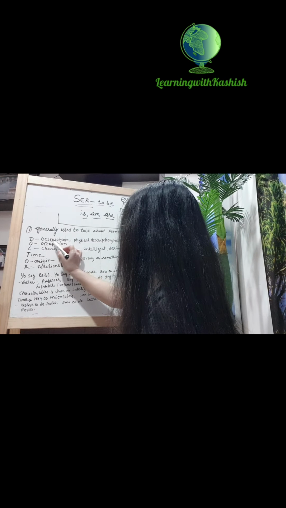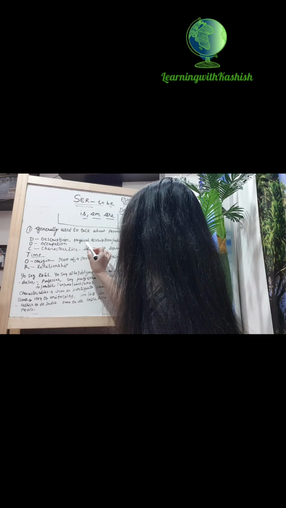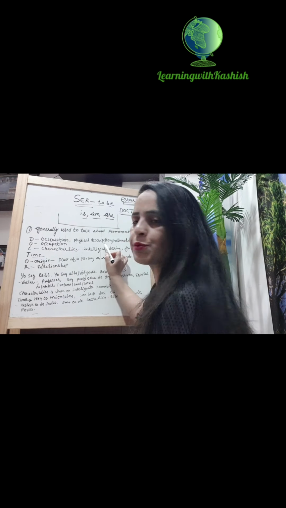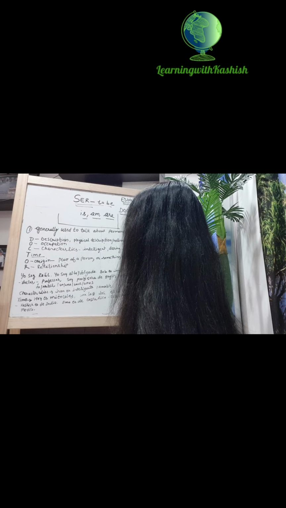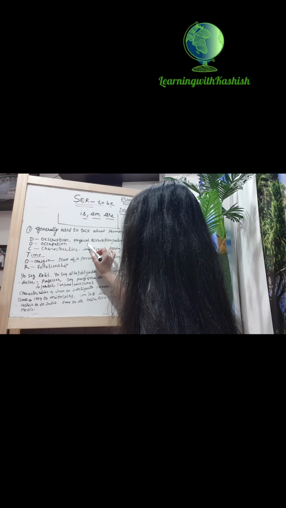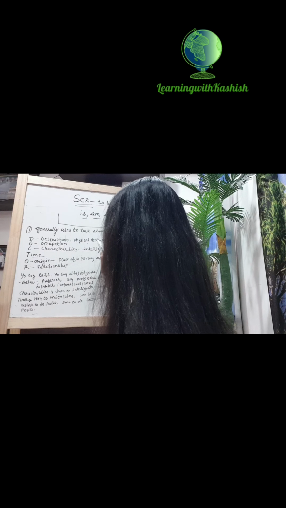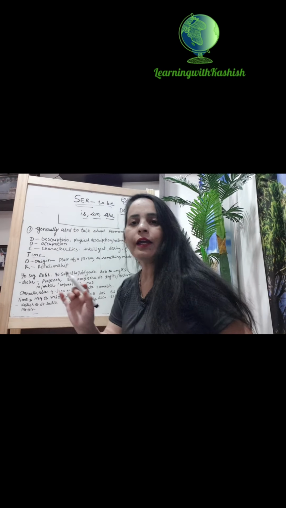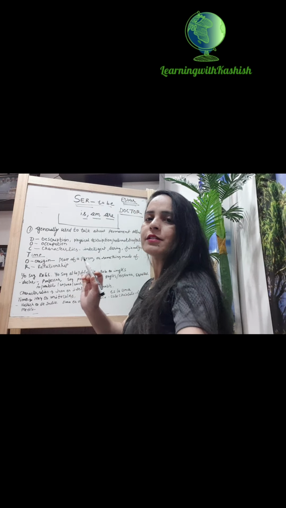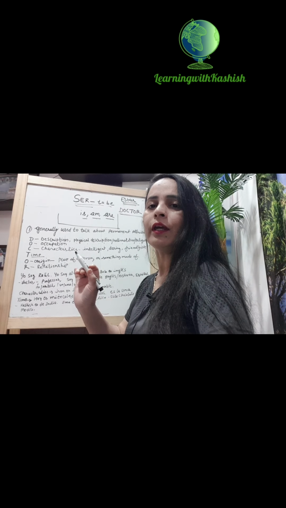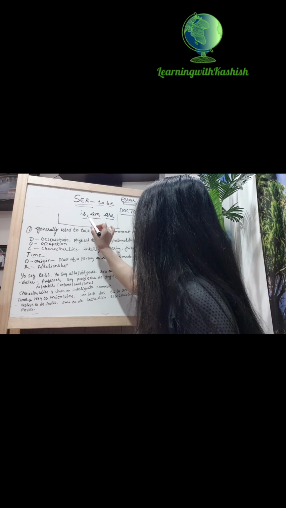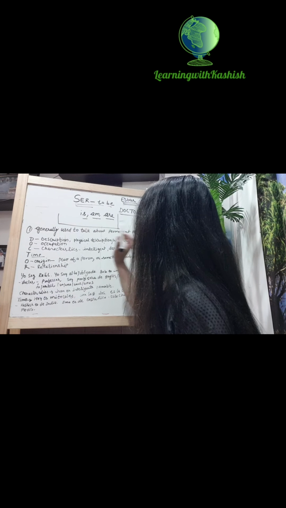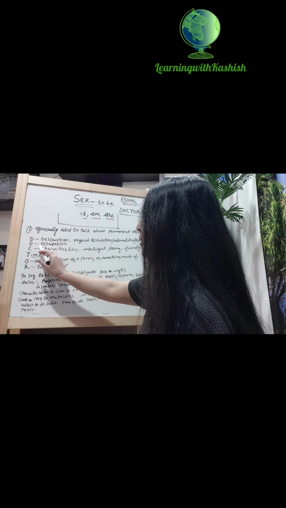D stands for description. Description can be physical description, it can be nationality, it can be religion. Physical description, like you can say I am tall and thin, soy alto or alta y delgado. I will tell you the example later.